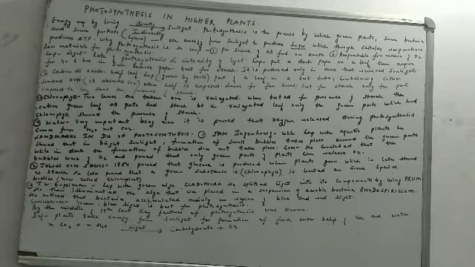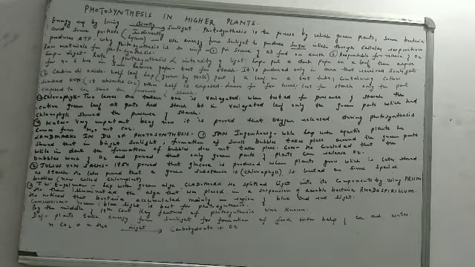Who is this person? Julius von Sachs. In 1854, he proved that glucose is produced when plants grow. He said when a green plant grows, what is produced is glucose, and it is this glucose which will later be stored in the form of starch. He also proved that there is a green substance, which we now call chlorophyll, which is located on some special bodies. He did not know what these special bodies were. Now we call those special bodies chloroplasts.